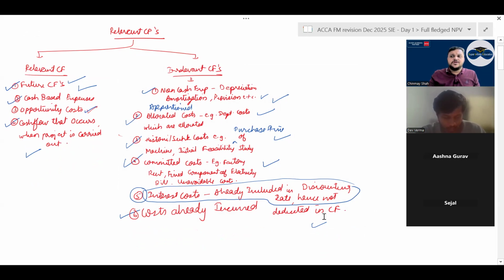Then there is committed cost. So when you are doing your full-fledged NPV question, you should focus more, right, that all the cash flows that are there are relevant cash flows. If there are any irrelevant cash flows, correct, you should completely ignore them, right? Committed cost, example, factory rent, fixed component of electricity bill, unavoidable cost. The most important could be interest cost, which is irrelevant, because in NPV you are doing discounting by the interest rate, correct?